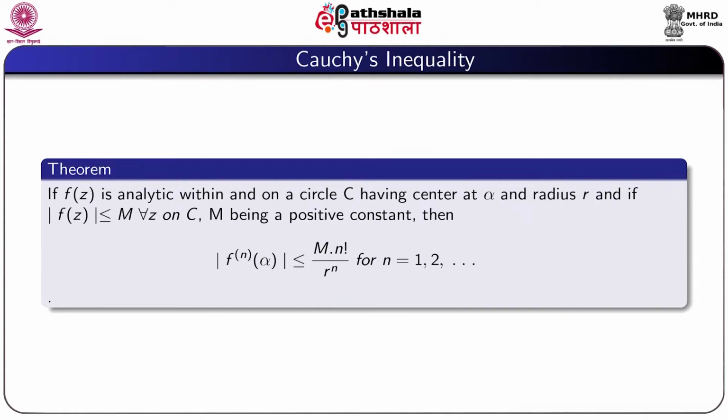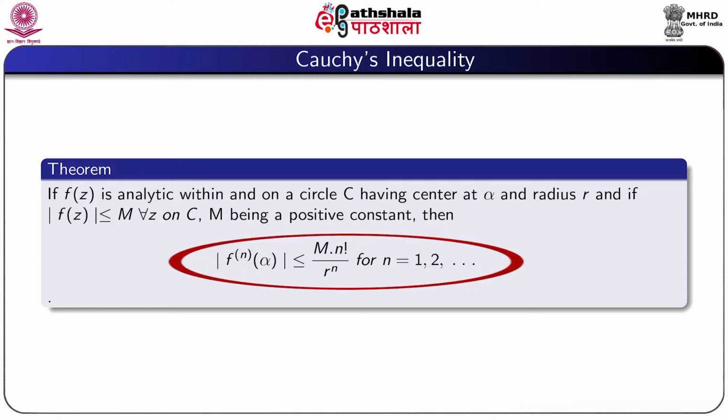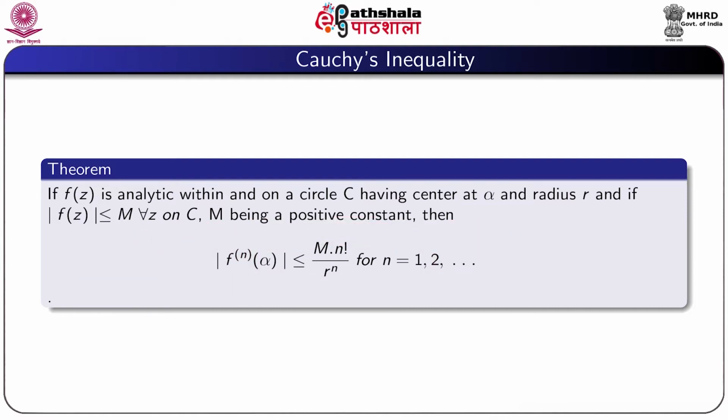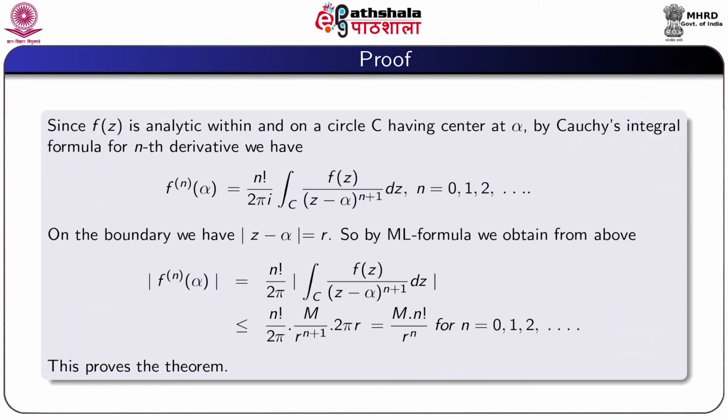So first we prove Cauchy inequality. If f(z) is analytic within and on a circle C having center at alpha and radius r, and if modulus f(z) is less or equal to M for all z on C, where M is a positive constant, then modulus of nth derivative of f at alpha is less or equal to M into factorial n by r to the power n, and this is true for n equal to 1, 2, etc. So we give proof.